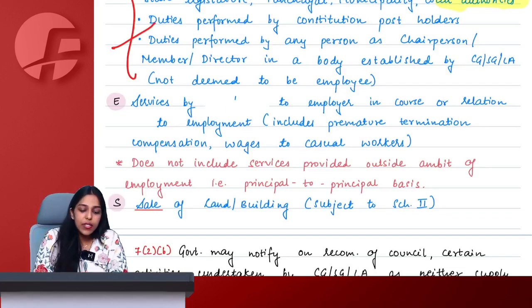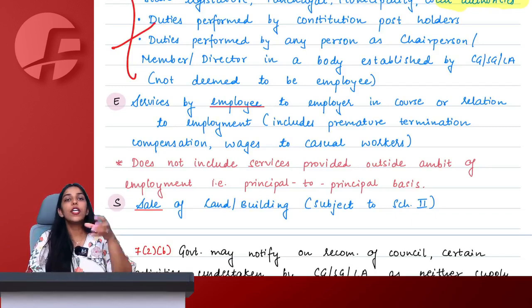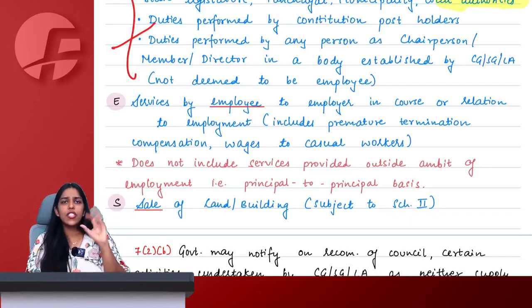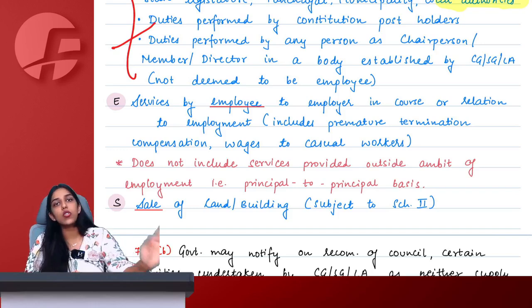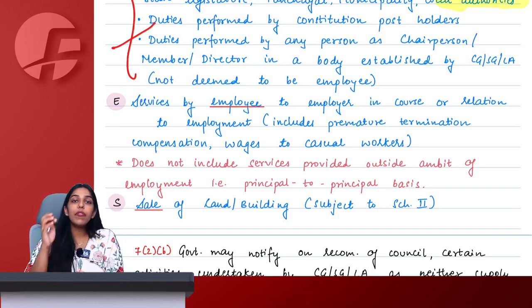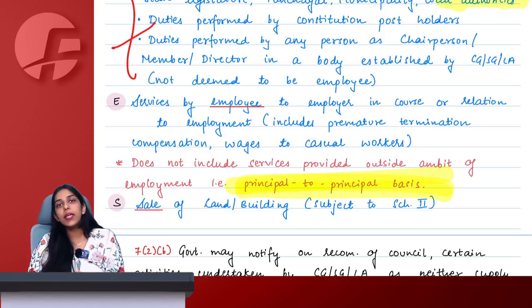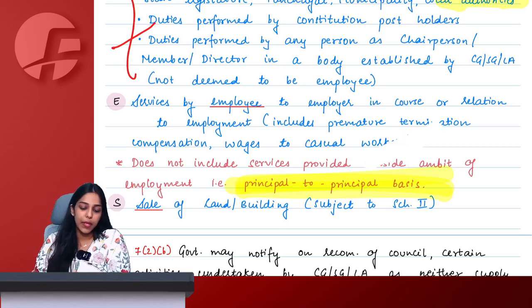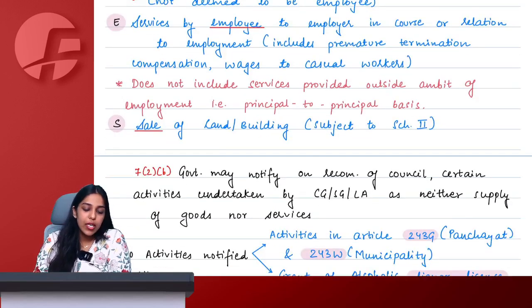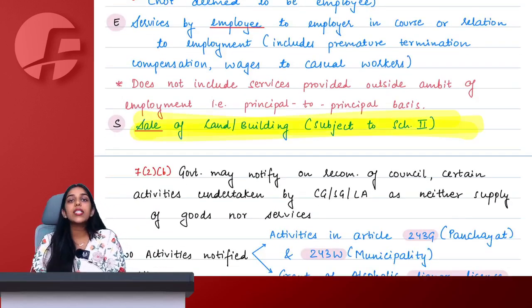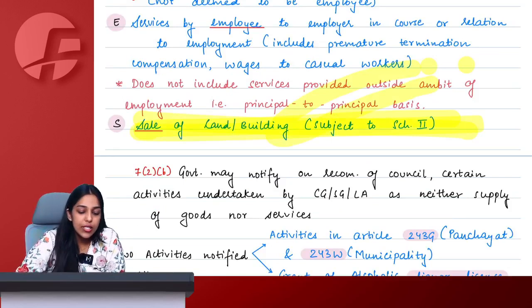So we say services by employee to employer normally, including casual wages, premature termination compensation, everything is outside the scope of supply only. But if my employee is providing me any service independently of his employment contract on a principal to principal basis, then that will be considered as a separate supply. And S simply means sale of land and building subject to Schedule 2.